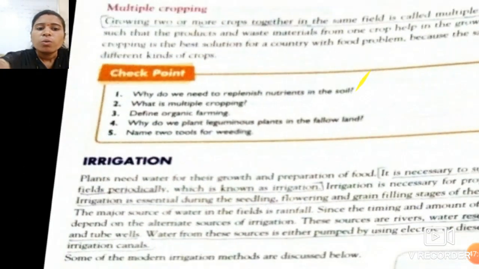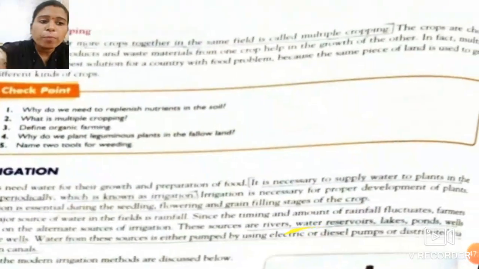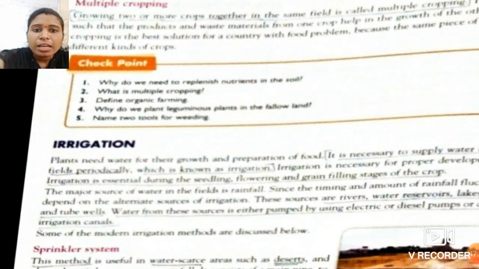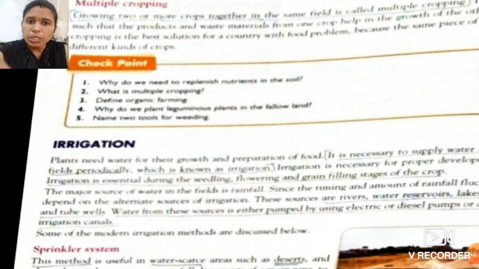So irrigation is necessary for the proper development of plants. Irrigation is essential during the seedling, flowering and grain filling stages of the crop. So there are certain stages of the crop, and during the growth of the crop at those stages, water is required for the proper growth of that crop. So that water is provided to the crop with the help of irrigation. So what exactly is irrigation?